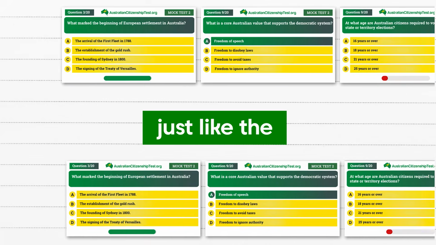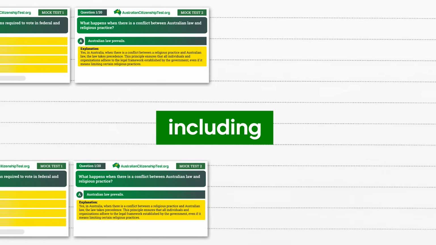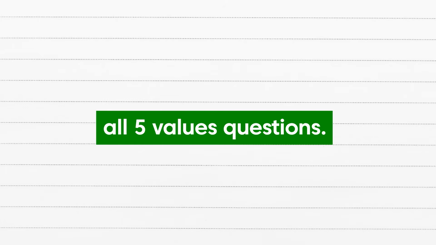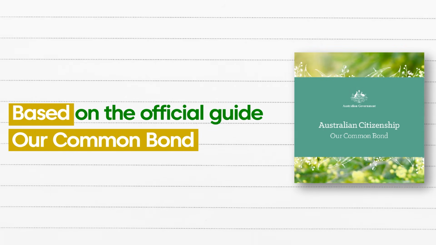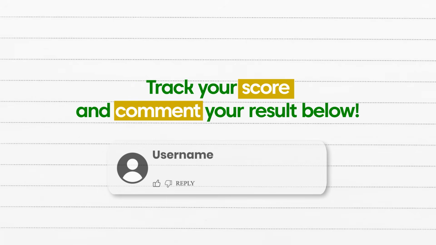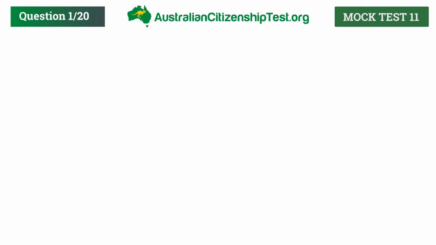This mock test has 20 multiple choice questions, just like the real exam. To pass, you'll need at least 15 correct answers, including all 5 Australian values questions. All questions are based on the official guide, Our Common Bond. Keep track of your score and let us know in the comments how many you got right. Let's get started. Question 1.